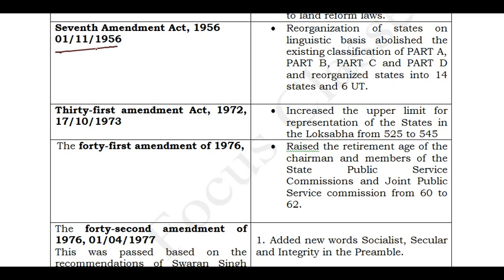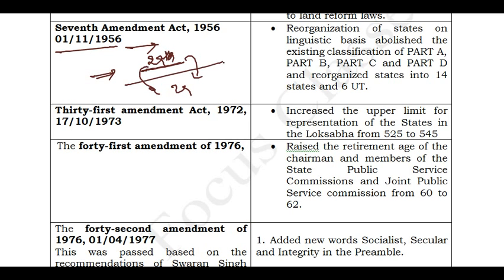See the date, 1/11/1956. By looking at the date, you can say this is the date on which the states were reorganized. We discussed this when we discussed the first part and the First Schedule: what are the states? At the time of independence we had 29 states, and now also we have 29 states, but they are not the same 29 states.